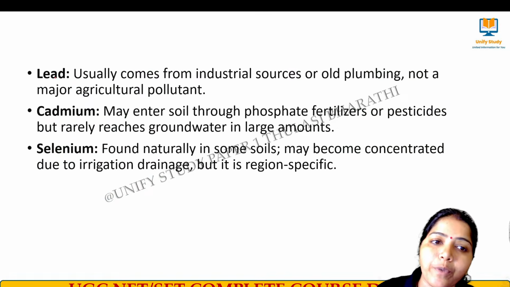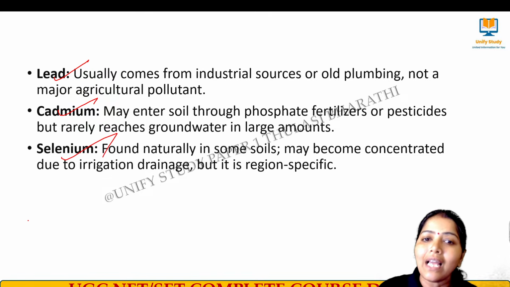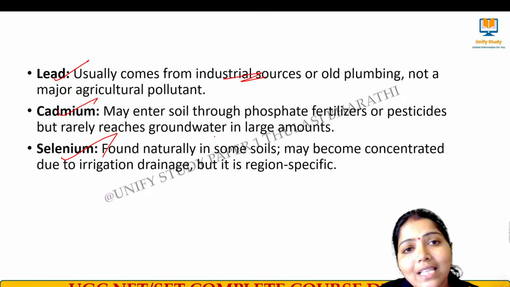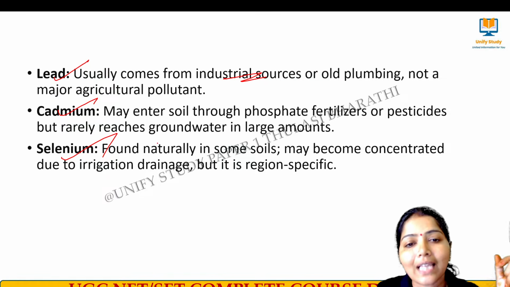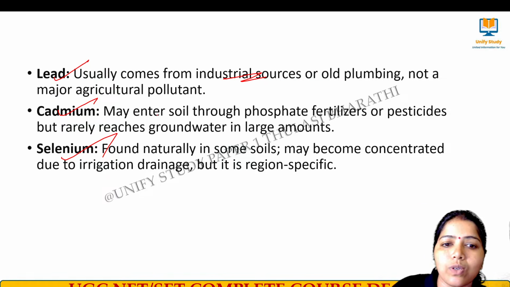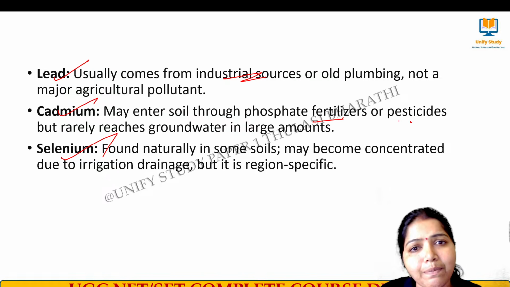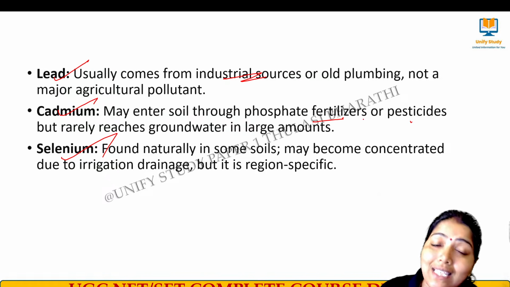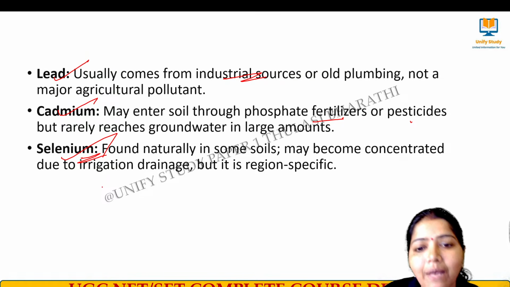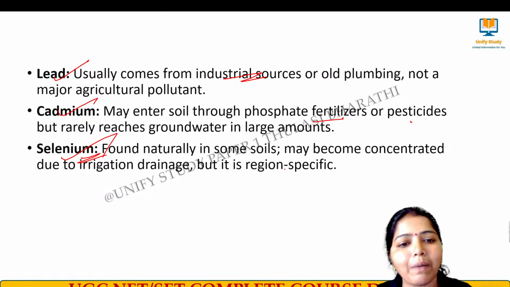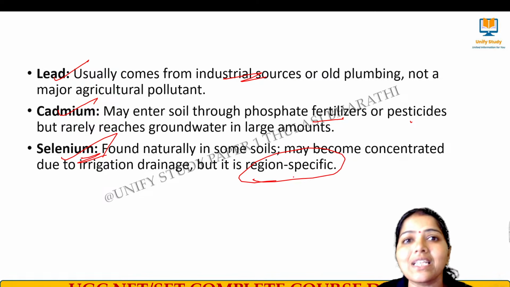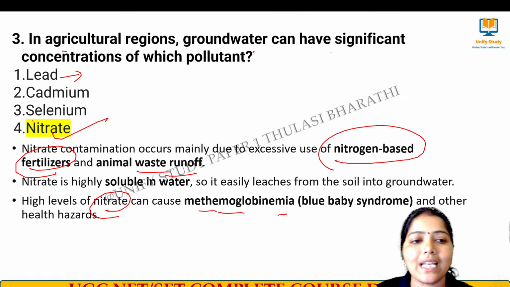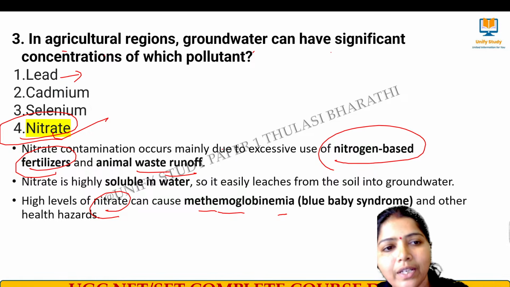And then we have other options like lead, cadmium and selenium. Lead is mainly meant for industrial sources, and it is not there in the agricultural. This comes from industrial sources, as we saw in the previous question on electronic waste. And then we have cadmium. Cadmium can enter because of the fertilizer and pesticides, but it is a rare one, not like nitrates. And then we have selenium. Selenium is also there in some soil, but it is not because of agriculture runoff. It is also region specific. Among the options, nitrate has the highest ratio there. So nitrate is the right answer.